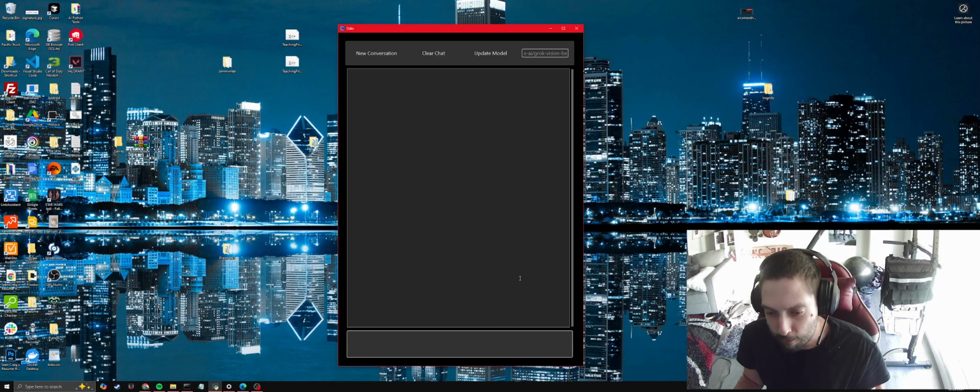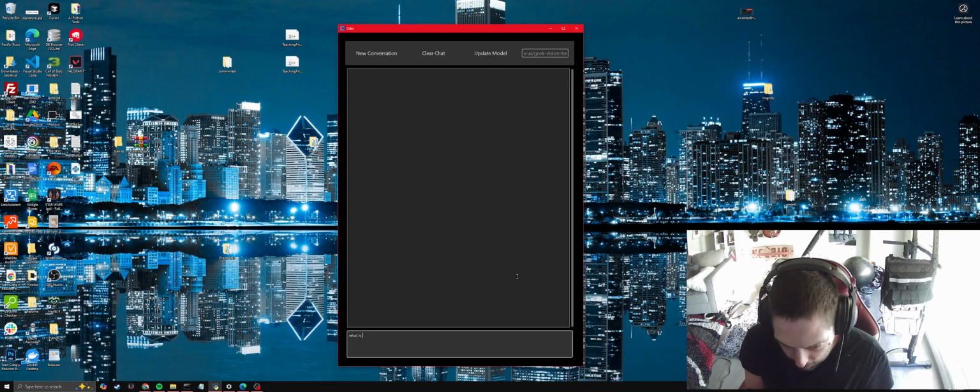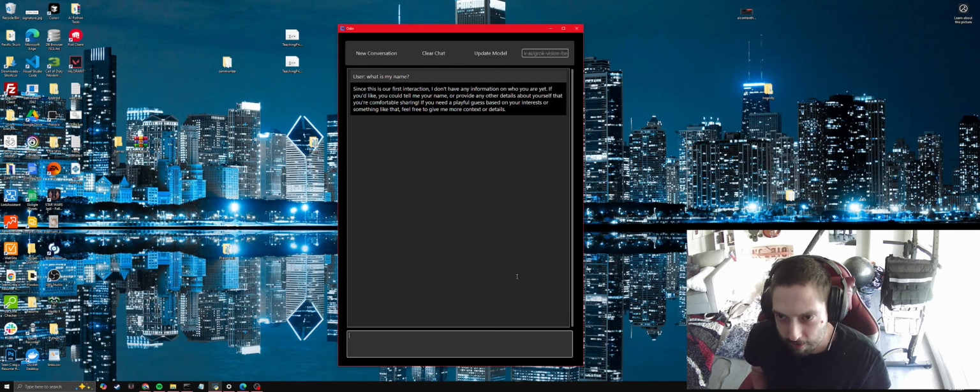Now if we go to new conversation, I can say, what is my name? and it shouldn't have an answer since we haven't told it. It's their first interaction. Now it also has the ability to recognize and parse code blocks into usable code. So I could say, print hello world in 10 different coding languages.